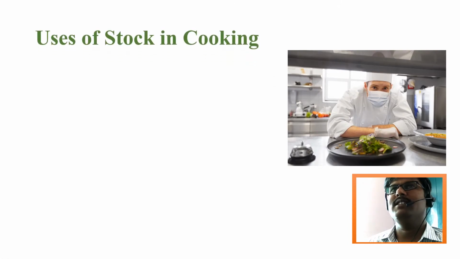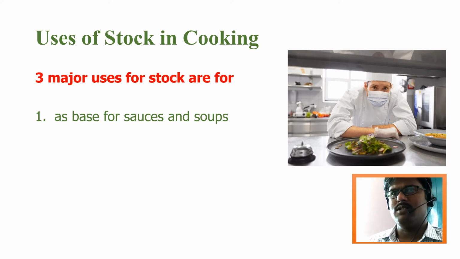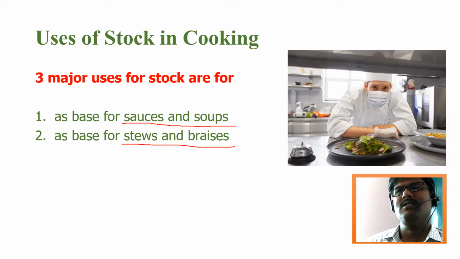Now we can see some important uses of stock in cooking. I already mentioned the importance of making the stock. Here the three major uses for stock are: stocks are used as a base for sauces and soups, as we know from the first slide. This is also used as a base for stews and braises. If you are cooking an ingredient by stewing or braising, you can use stock instead of plain water.